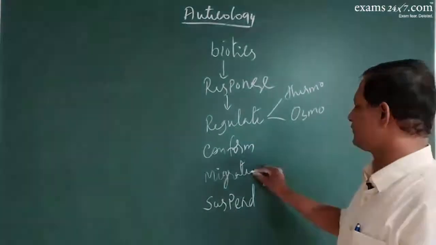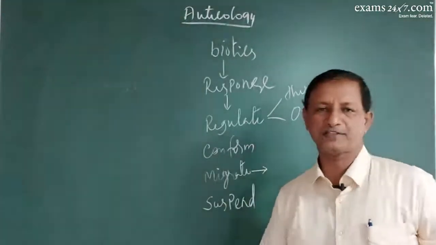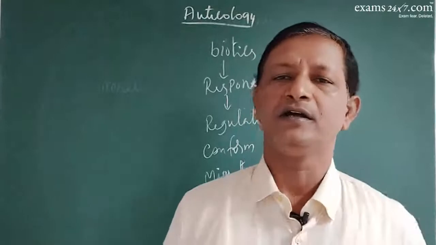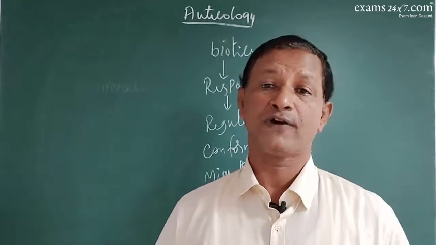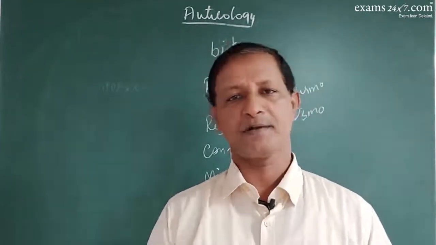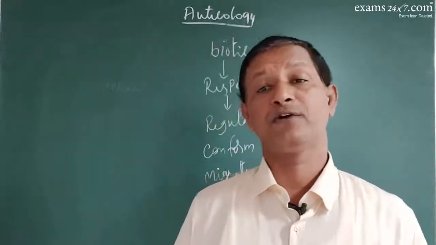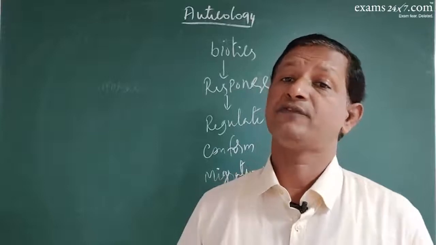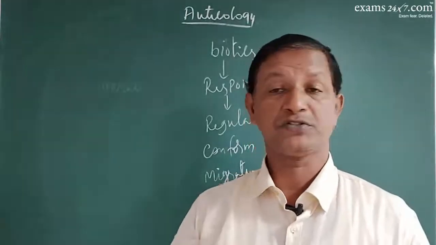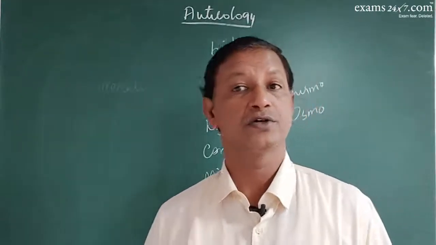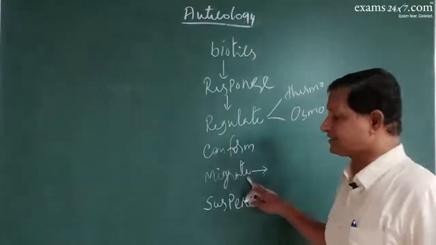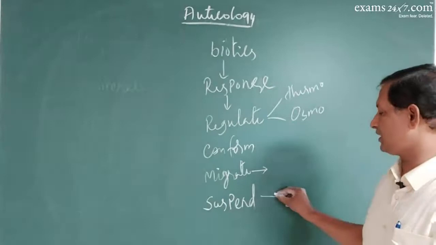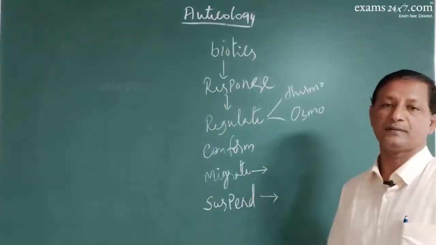If they cannot conform, then they will change the place for a temporary period. They will migrate to some other area where they can live comfortably. It is for a temporary period of time. Birds migrate from one place to another place. Even some animals also, elephants, migrate from one place to another place. So that is migration.